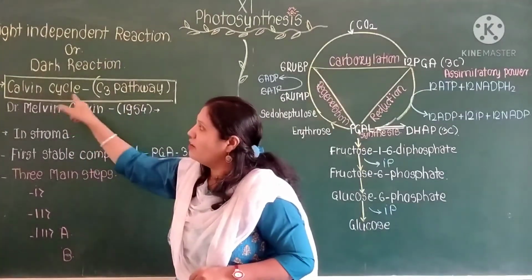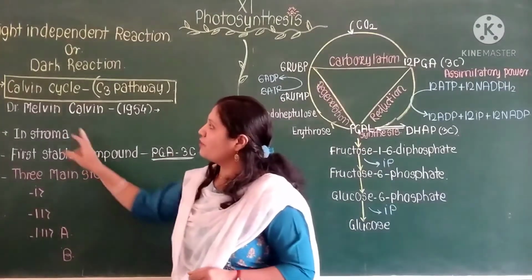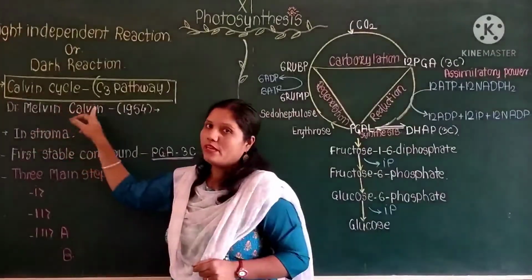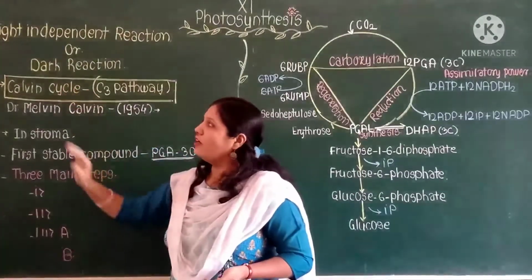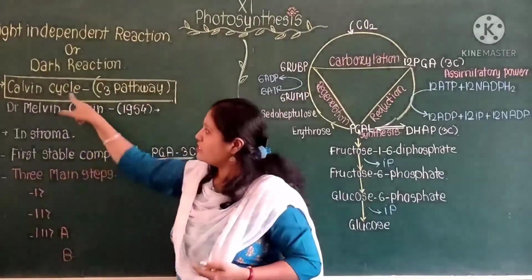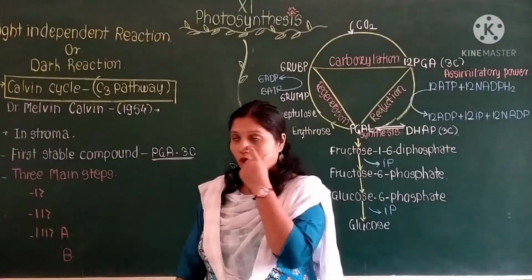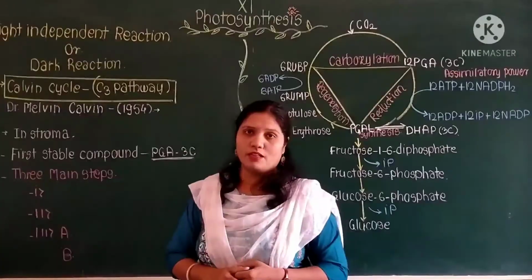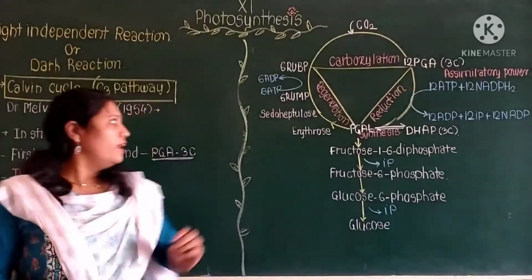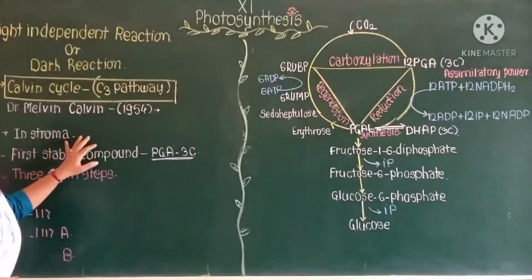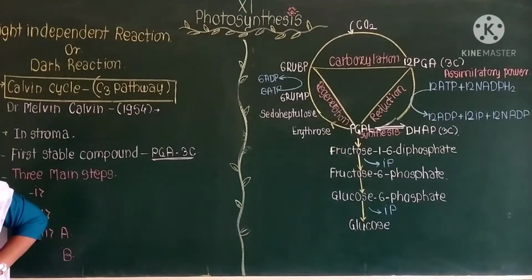This Calvin cycle was discovered by the scientist Melvin Calvin. In 1954 this scientist discovered the Calvin cycle. This cycle is also known as the C3 pathway. Afterward I will explain why it is known as the C3 pathway. In this cycle, the process is completed in the stroma of the chloroplast.